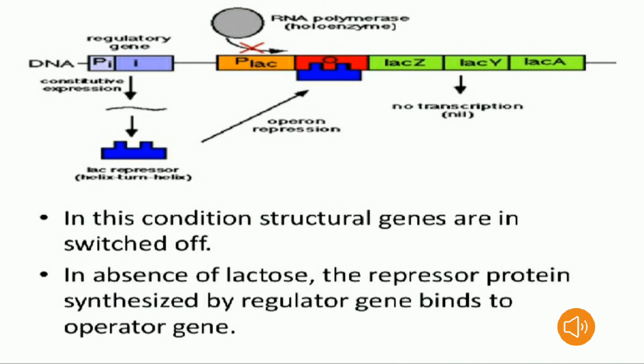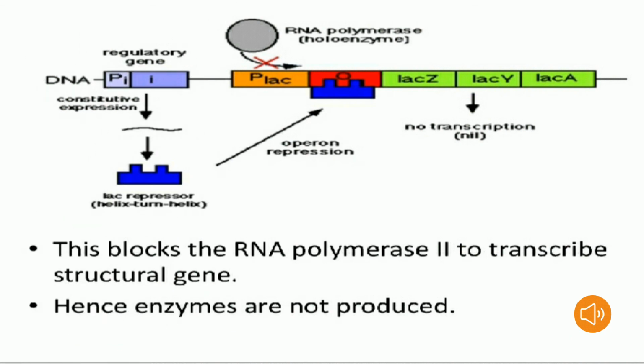In absence of lactose, the repressor protein synthesized by the regulatory gene binds to the operator gene. See the picture here. This blocks the RNA polymerase enzyme from transcribing the structural genes, that is LAC-Z, LAC-Y, LAC-A. Hence enzymes are not produced. There is no transcription. Transcription is nil in the absence of lactose, in switched off condition.